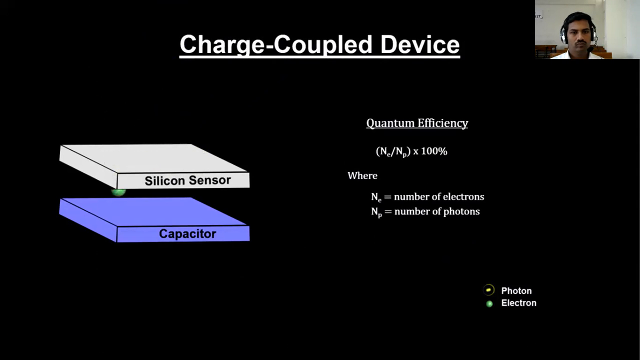The highest quality CCDs can achieve up to 90% quantum efficiency. It's interesting to note that the quantum efficiency of the human eye's rods and cones is only 1%.